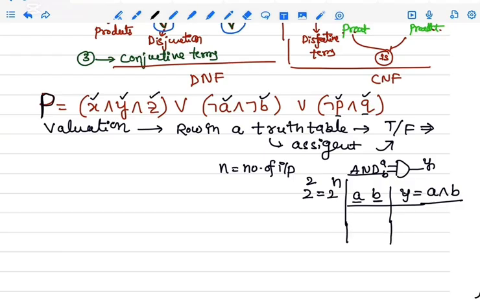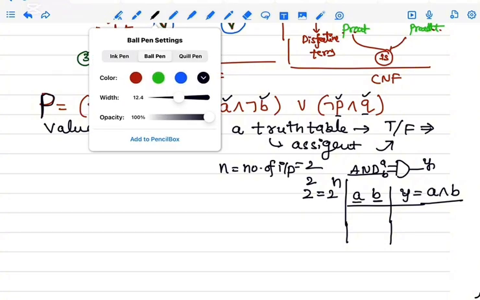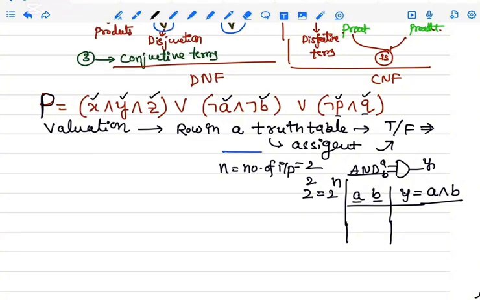Here the inputs are A, B, so n equals 2. The number of inputs is 2, so 2 power n, that is 4 values, are possible: 0, 0, 0, 1, 1, 0, 1, 1.